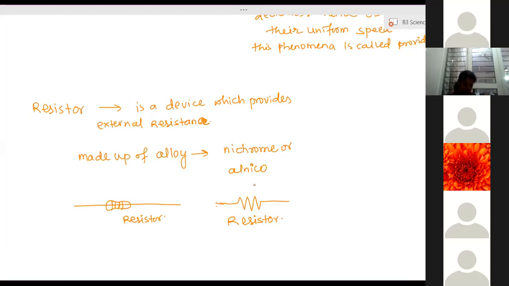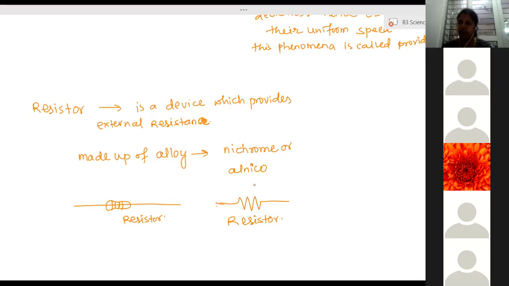Ma'am, what's the difference between resistor and insulator? A resistor allows current to flow through it, but in a regulated manner. It regulates the amount of current, but it is not stopping the current. It won't stop the current. An insulator can't allow the current to flow.